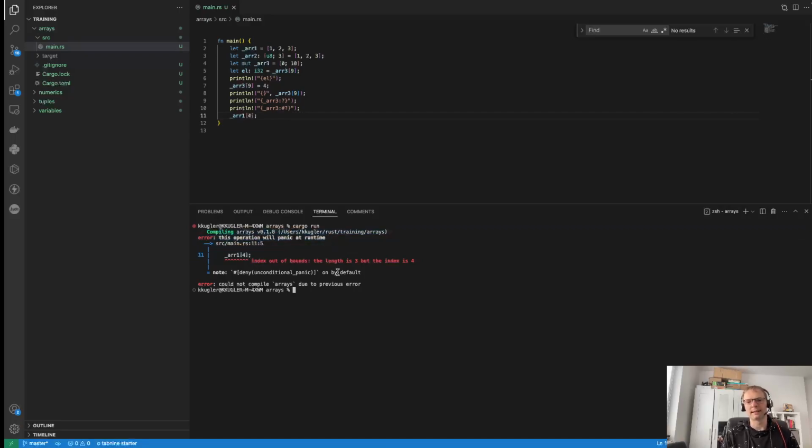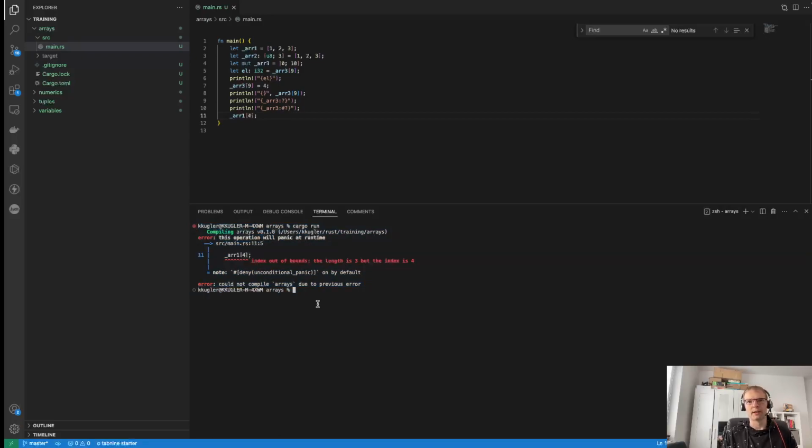Now, why is it happening at runtime? The reason is that you may allow the user to provide you some input with an index for an array, and this could be completely valid, right? So the compiler will allow it to compile, but it will add an extra check during runtime. So if the user provides something that is outside of what we expect, so out of bounds, then you will get this panic and nothing bad should happen, right? That is how Rust is trying to safeguard you, at least one of the ways it does it.